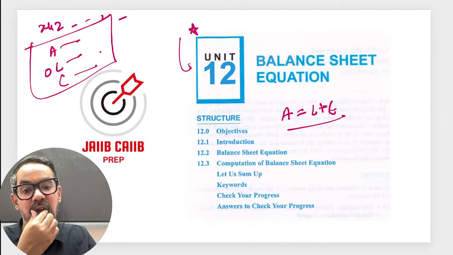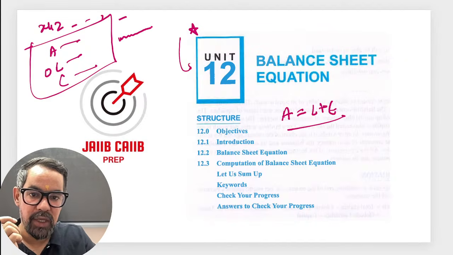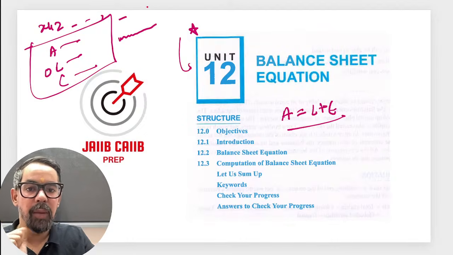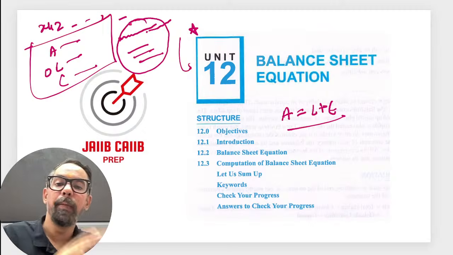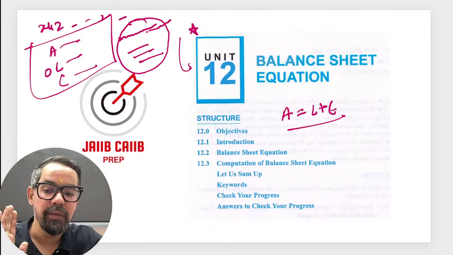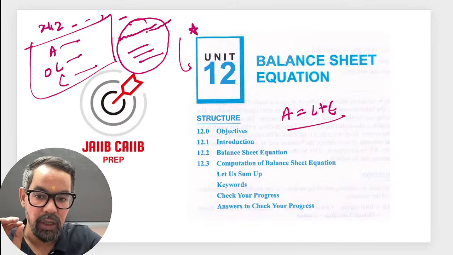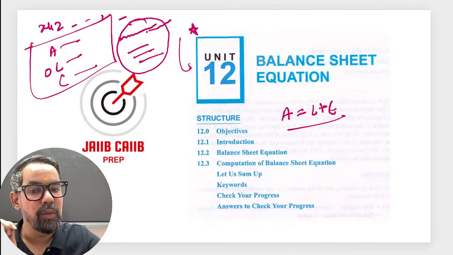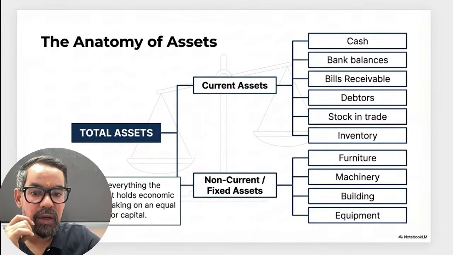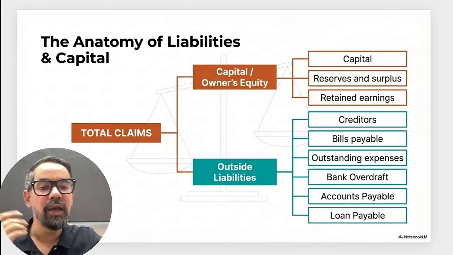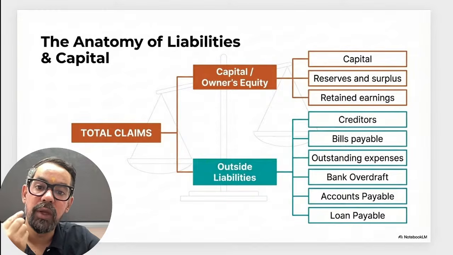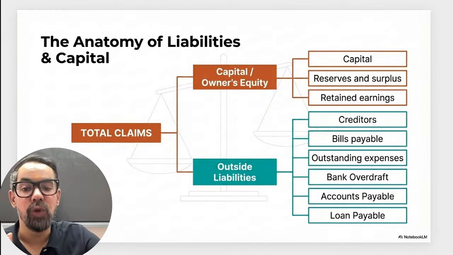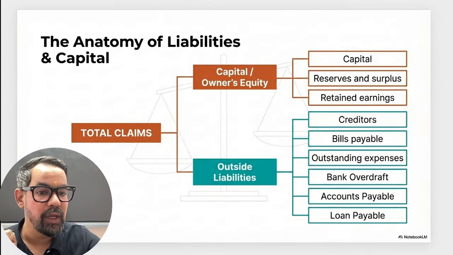Now after this they'll give you one transaction: XYZ takes a loan from ABC bank worth ₹1 crore, and out of this they created these many assets. So how will this transaction impact the balance sheet equation of XYZ Limited? That is the only thing. One another thing you have to remember apart from this equation is what comes under current assets, current liabilities, and the other one, because this will help you when you solve ratio analysis and all. So two ways that it is going to help you, right?